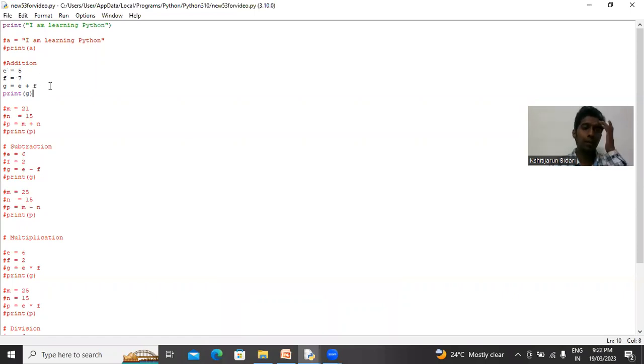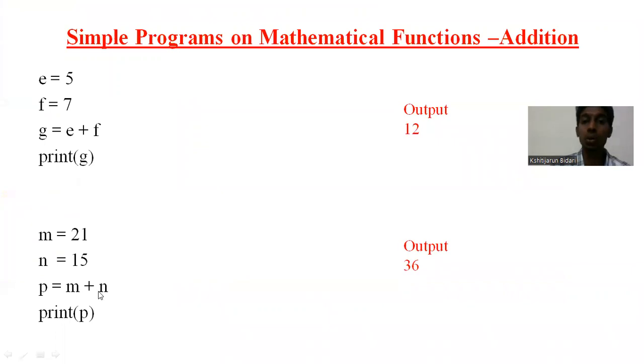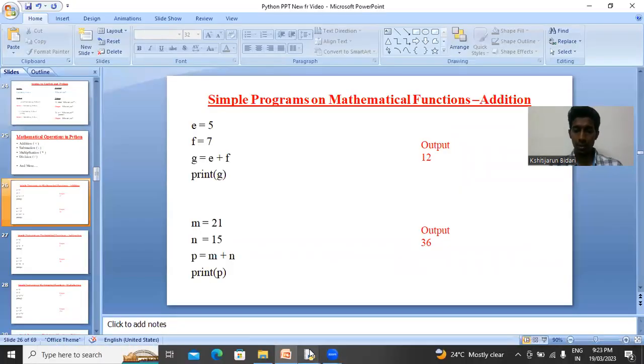E is equal to 5, F is equal to 7, G is equal to E plus F. This is how we do it. Now again, I'll remove the hash on the next code and keep the program for you to understand. Next one, M is equal to 21, N is equal to 15, P is equal to M plus N. Print P. Let us see how it prints.